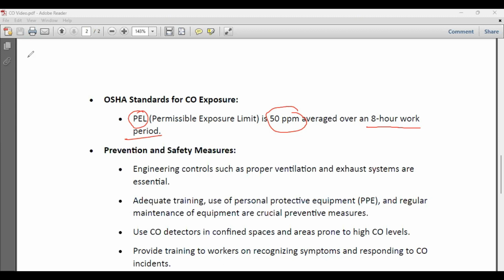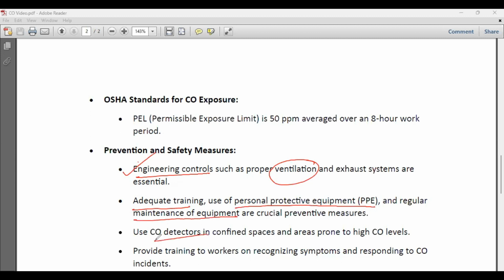Okay. So now what are the preventive safety measures? Prevention and safety measures क्या हैं? The basic simple things. Engineering control लगाओ. Ventilation लगाओ, that is engineering control. Then exhaust लगाओ. Then adequate training करो. Then proper PPEs should be used. Proper maintenance of the equipment should be done. Carbon monoxide detectors can be used. And then proper training and response system employees को provide करना है.